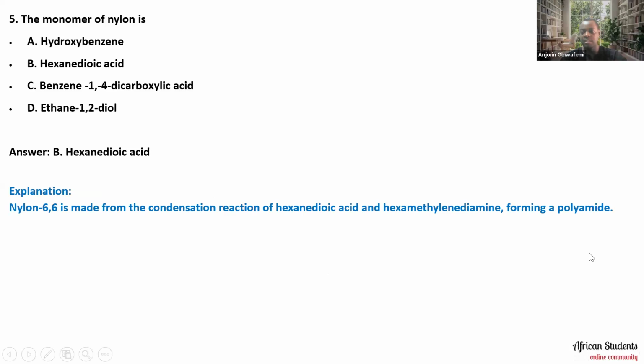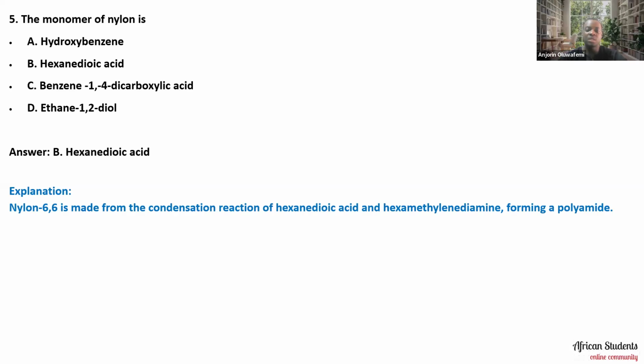Hexane dioic acid is what we use in combination with hexamethylene diamine, and it will form a polyamide, which is nylon 6,6, in a condensation reaction.